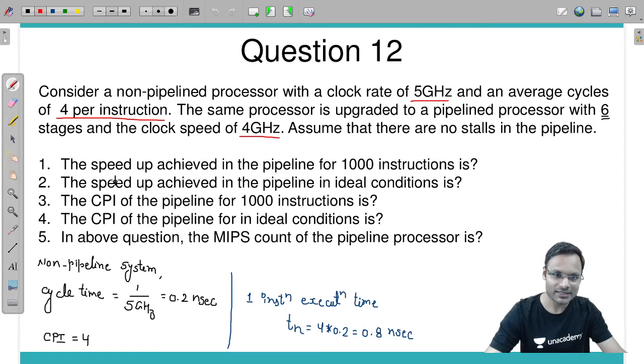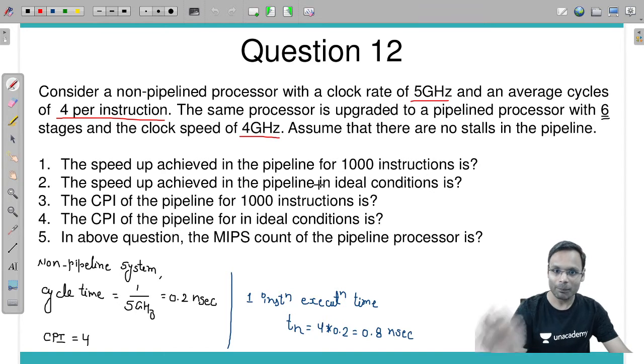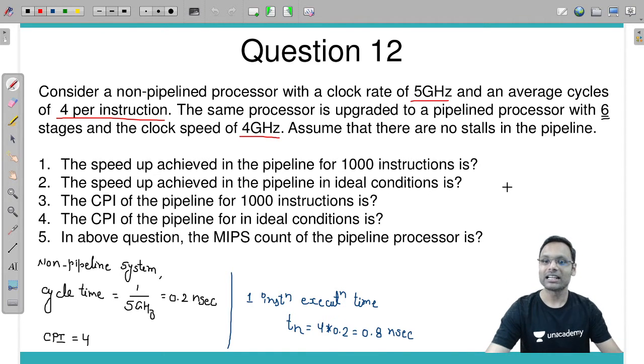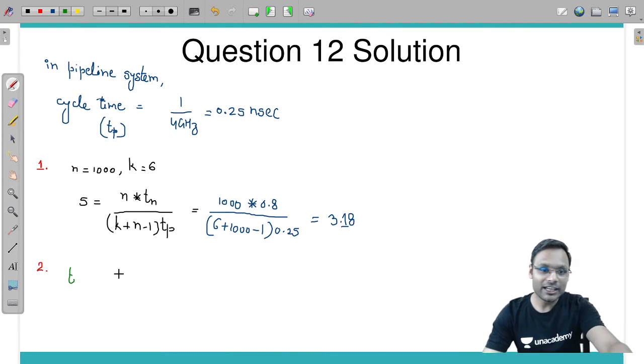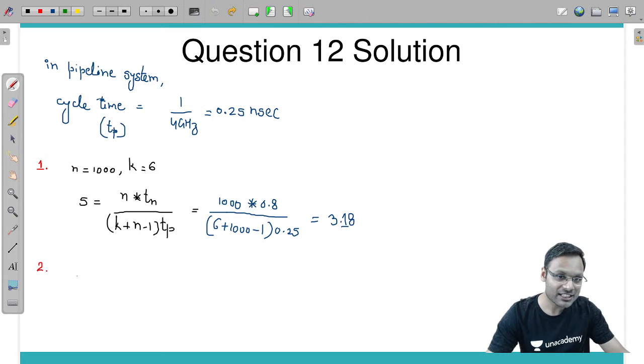Question number 2 says the speed up achieved in the pipeline in the ideal conditions. We know that the ideal condition speed up, S ideal, is Tn divided by Tp.